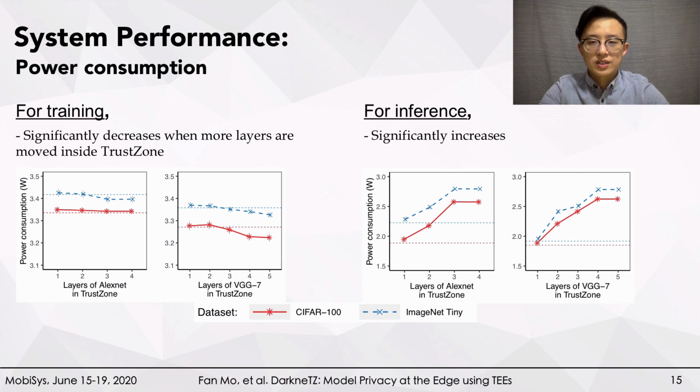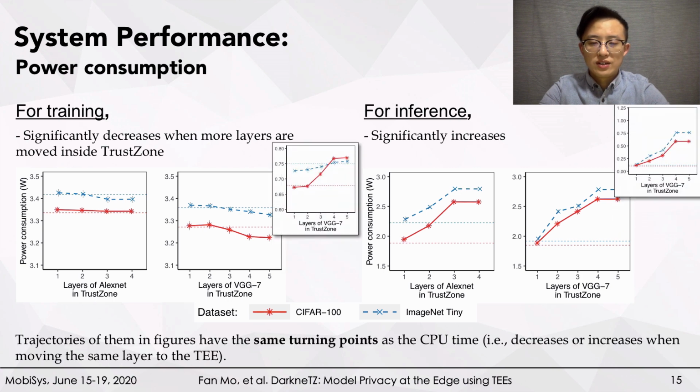Regarding power consumption, it significantly decreases when more layers are moved inside the trust zone during training. In contrast, the power consumption during inference significantly increases. In both settings, the trend of power consumption is probably related to the change of the CPU time. As shown in the figure, their trajectories have the same turning points as the CPU time.